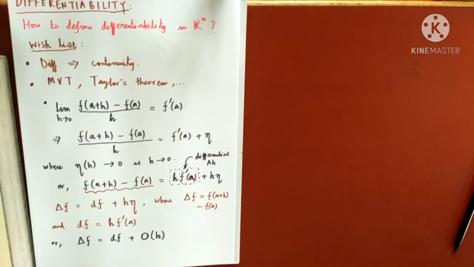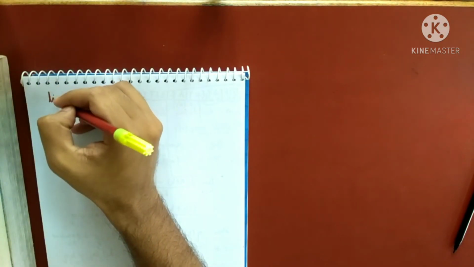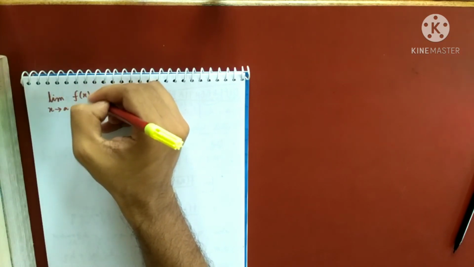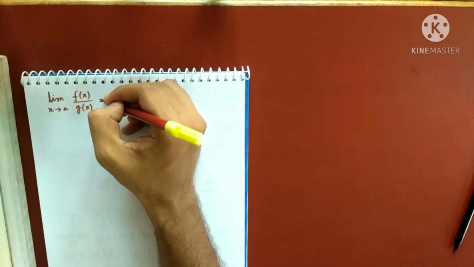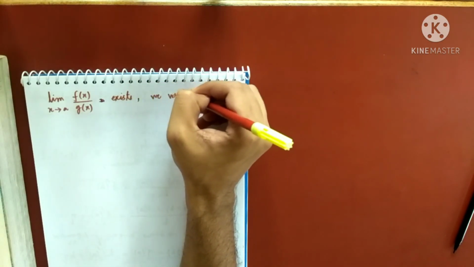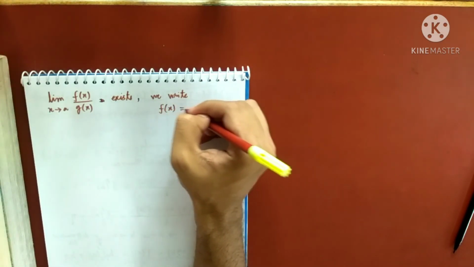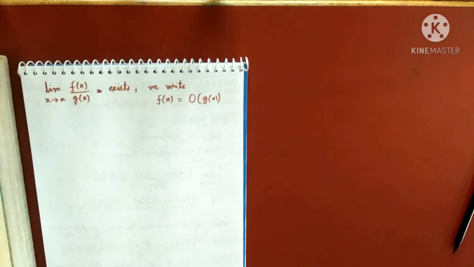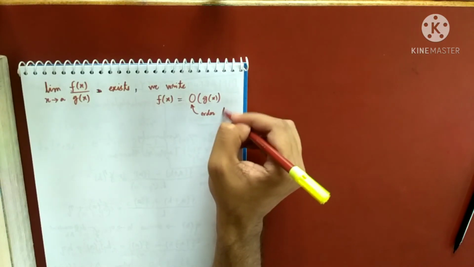This is somewhat the definition of big O: when the limit as x tends to a of f(x) by g(x) equals some finite number, or exists, we write f(x) equals big O of g(x). This is read as big O or order.